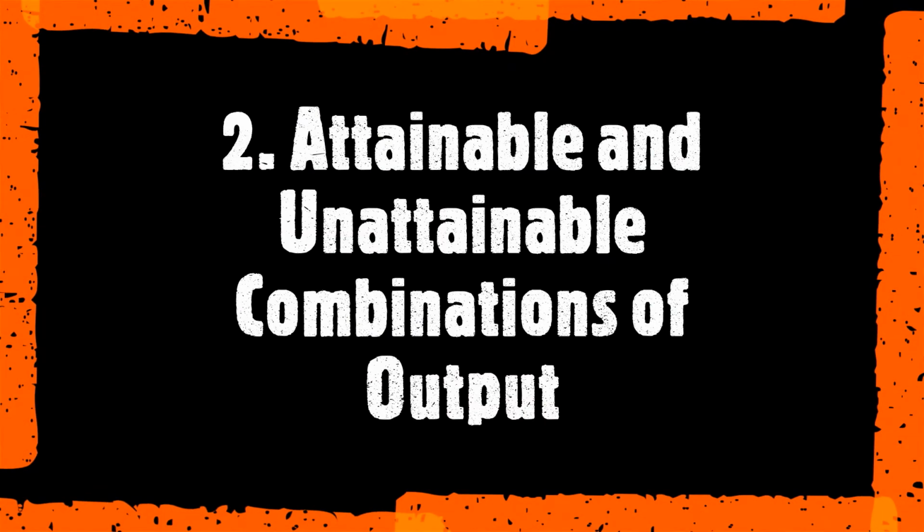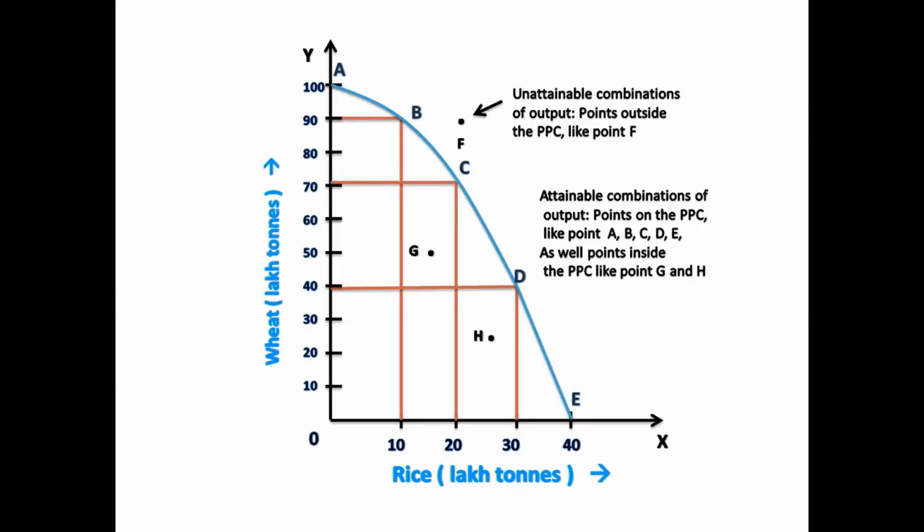Second, attainable and unattainable combinations of output. PPC identifies attainable and unattainable combinations of output. All the points on the PPC, like points A, B, C, D, and E in the figure, as well as all points inside the PPC, like points G and H, show attainable combinations of output of two goods. Any point outside the PPC, like point F in the figure, shows an unattainable combination of output of two goods.